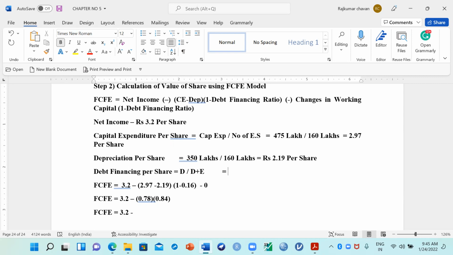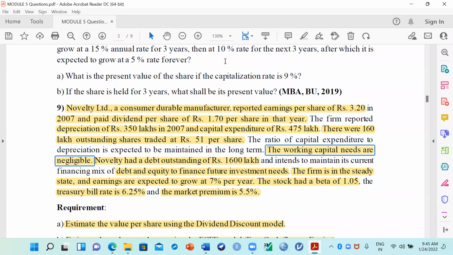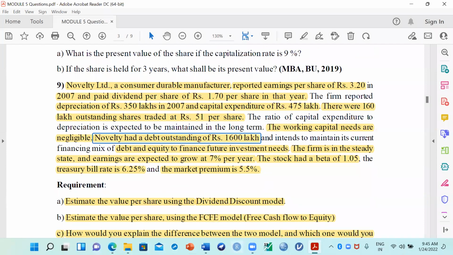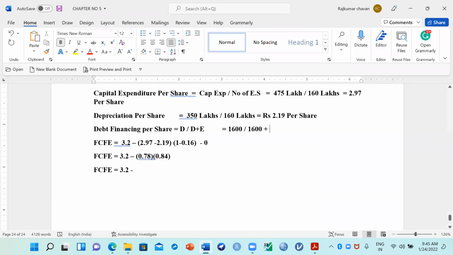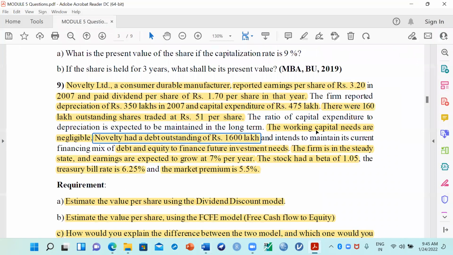What is the total debt in this company? How much is the total debt of this company? Can you put your answer in the chat box? What is the total debt available with this company? 1,600, right? 1,600 divided by, again, debt plus equity. So again, 1,600 plus equity is how much? Total number of shares are how much in this company? There were 160 lakh shares, which is trading at what price? 51 per share.